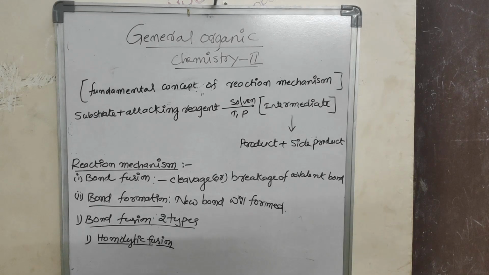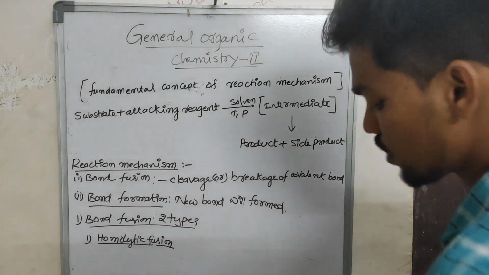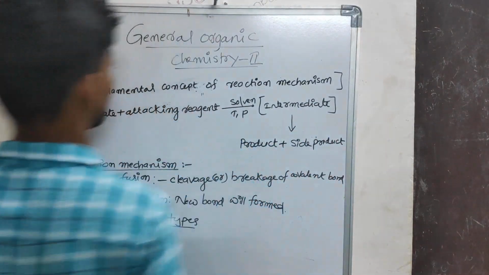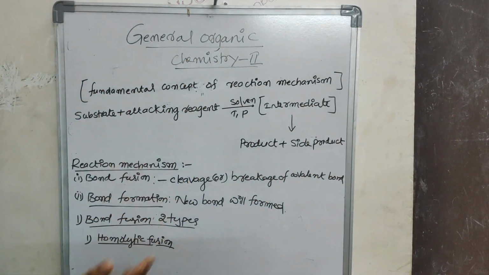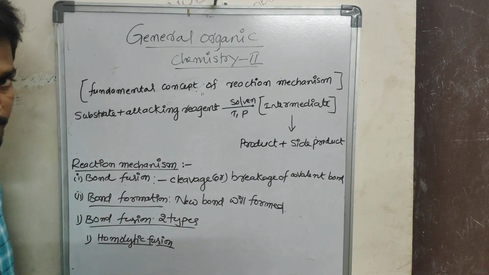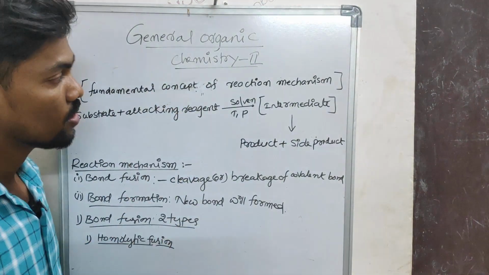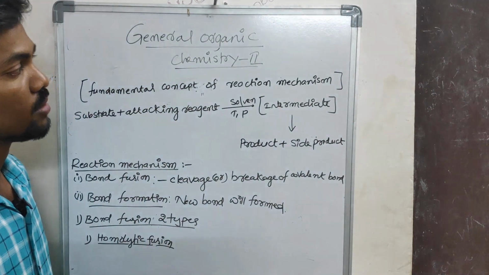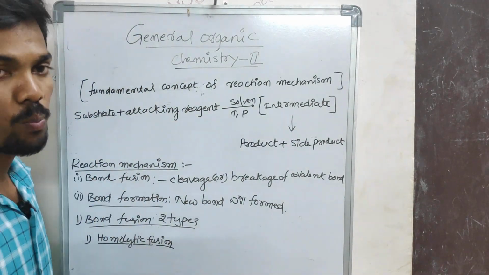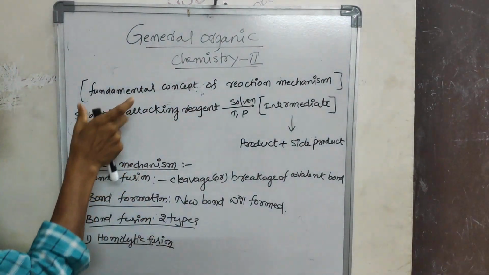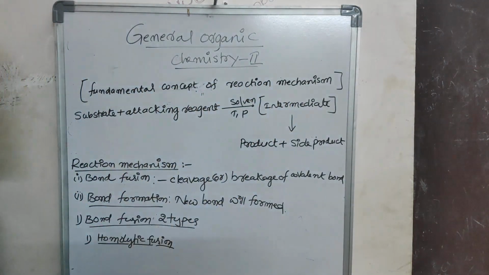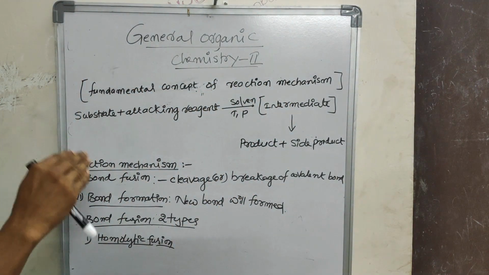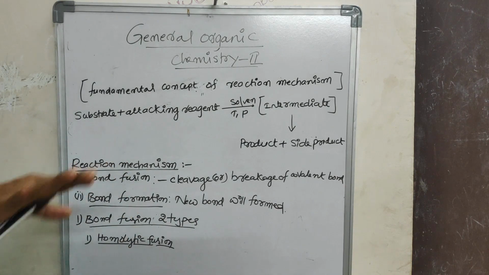Okay friends, listen here. Today we are going to discuss about starting. This is the general organic chemistry one. So actually we completed general organic chemistry one. Today we are discussing general organic chemistry 2, part 2. It is about the fundamental concept of reaction mechanism: how a reaction takes place, how the product is formed, how the reaction is totally converted.